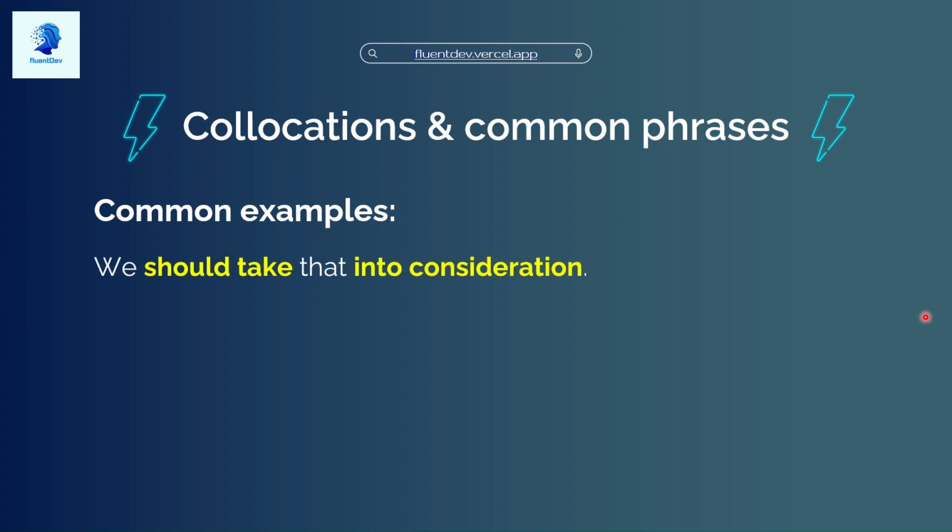So, we should take that into consideration. To take something into consideration is a very common phrase. The collocation will be "take" plus this phrase. The something is in the middle, which makes it a little bit more complex, but it's very, very common. That means that we should think seriously about this thing, this possibility.